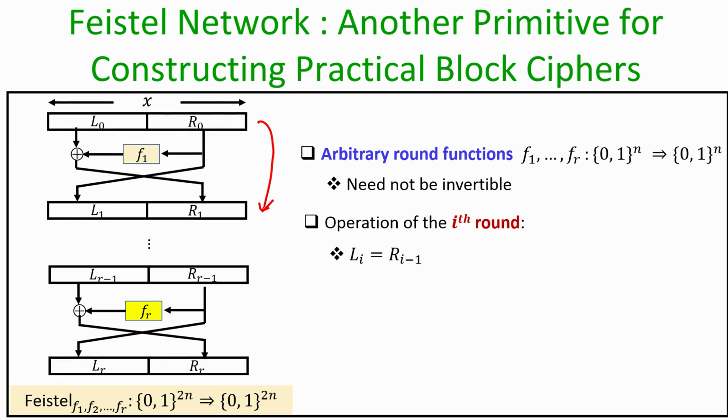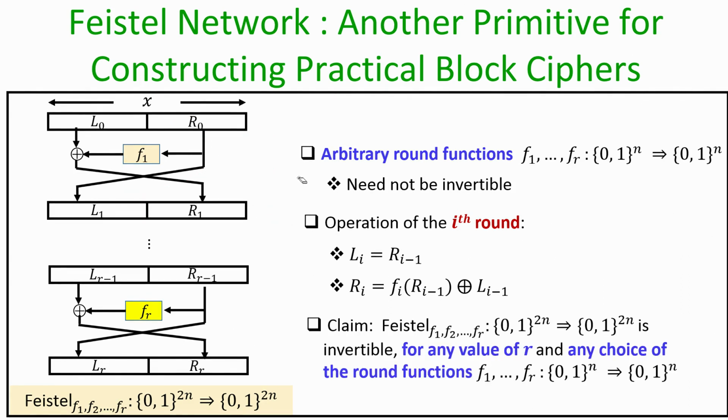My current right half, namely R0, simply goes and serves as the next left half, and I apply the current round function, namely F1, on my current right half and XOR it with my current left half to obtain the next right half. This is what we do in every iteration. What could differ is the choice of the individual round functions, but the structure of the operations that we perform in each iteration is exactly the same.